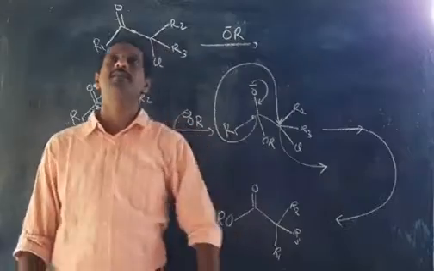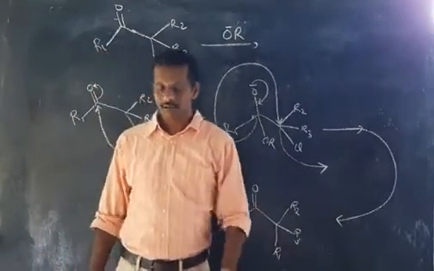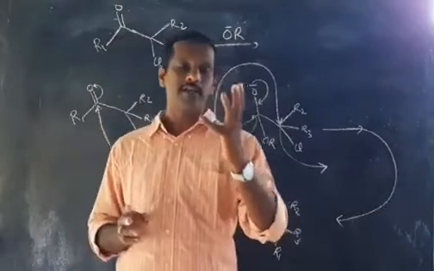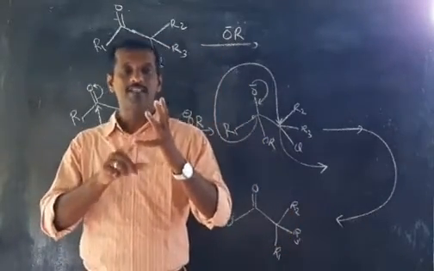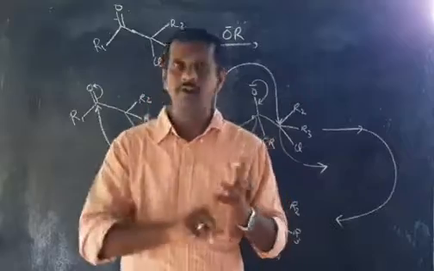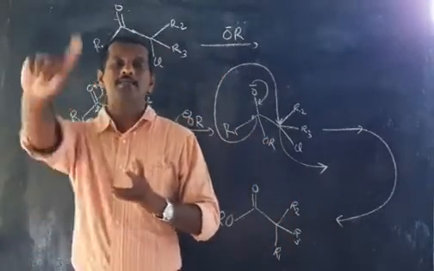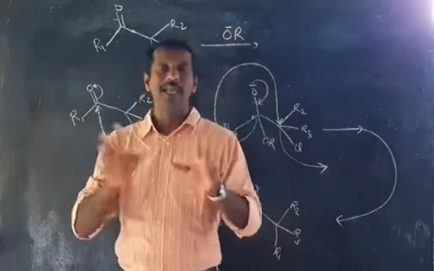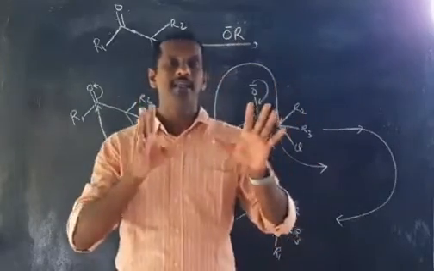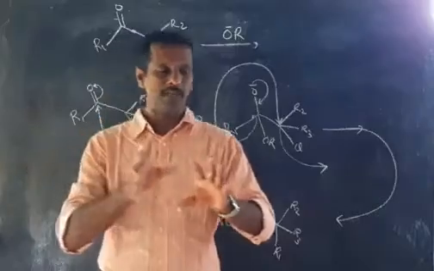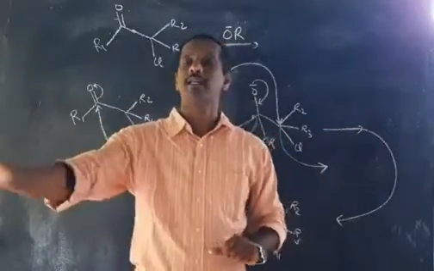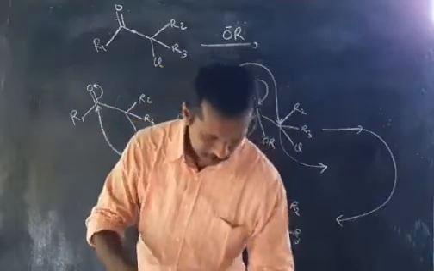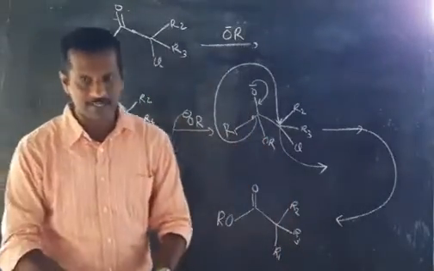So how will you know whether the rearrangement is Favorsky or not? The condition is, you have to check whether the compound is an alpha haloketone, and second, your reagent is an alkoxide ion. If any alkoxide is present, and the reaction is between an alpha haloketone and an alkoxide, definitely the rearrangement is Favorsky rearrangement. Let us discuss some other example.